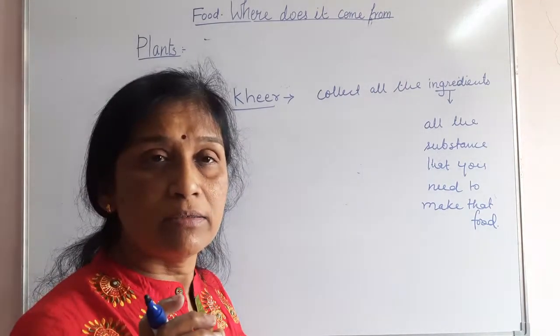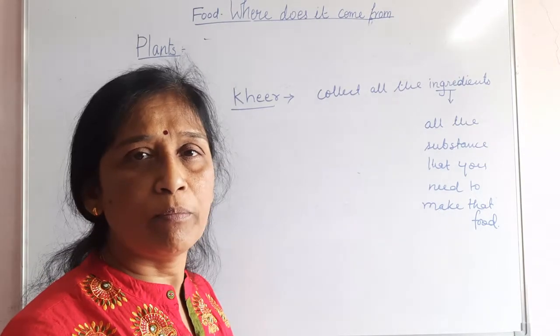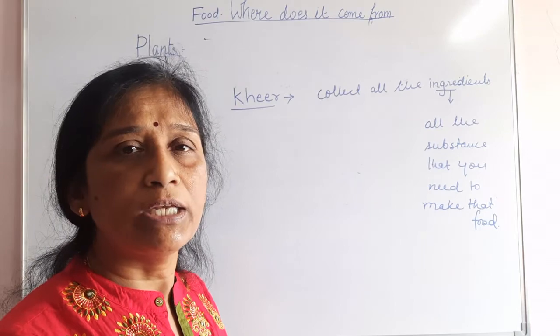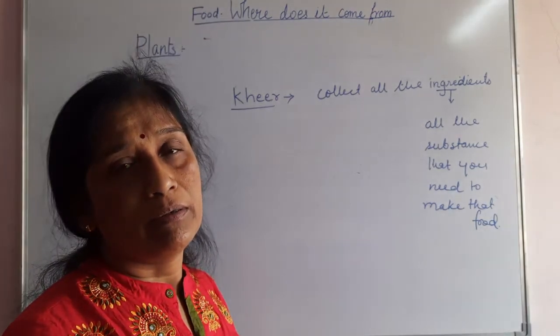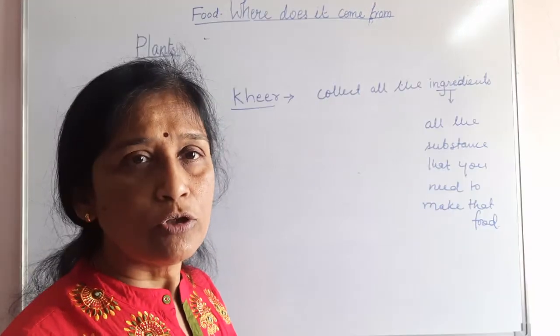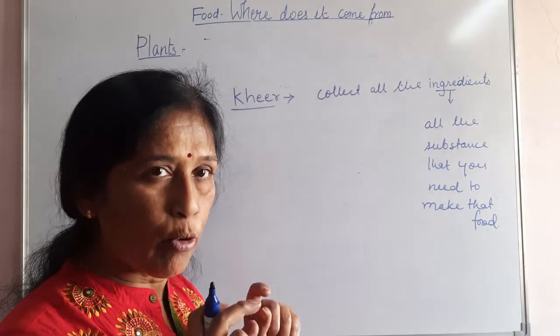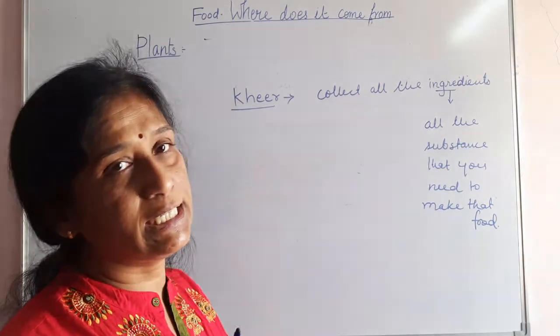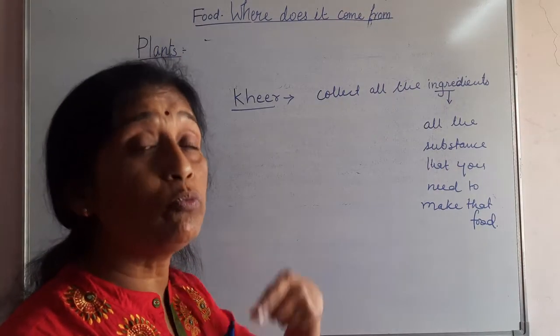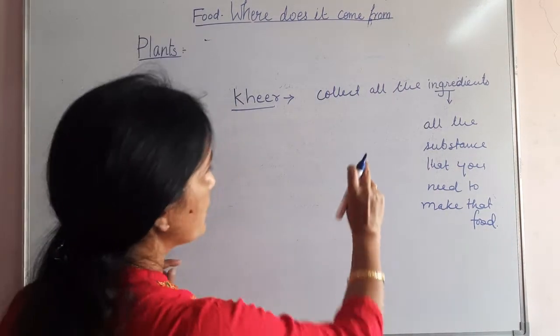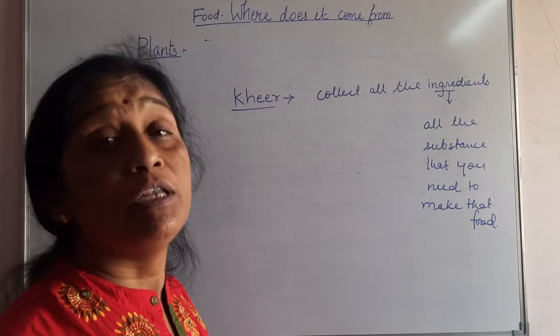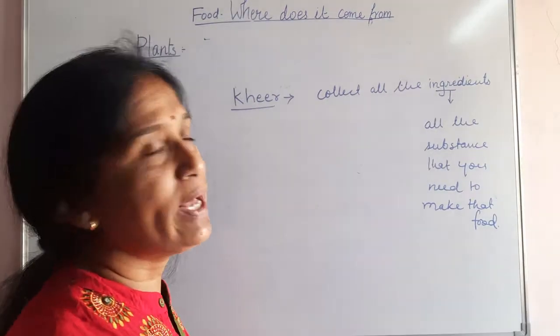When you buy some ready-made foods from the market, like chocolates or biscuits, on the wrapper you can see, at the bottom, ingredients written there, meaning what they had used to make that thing. So ingredients are all the substances that we need to make any food item.